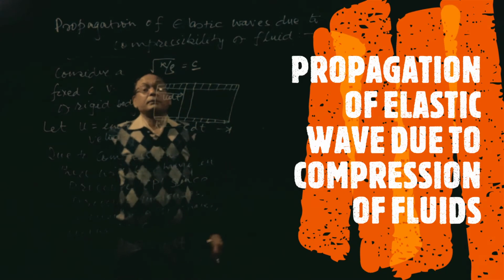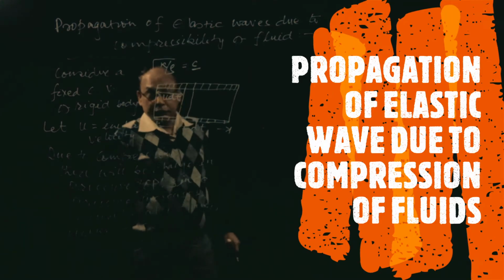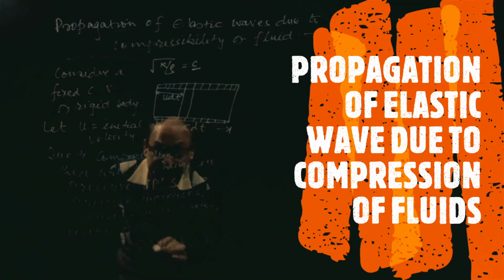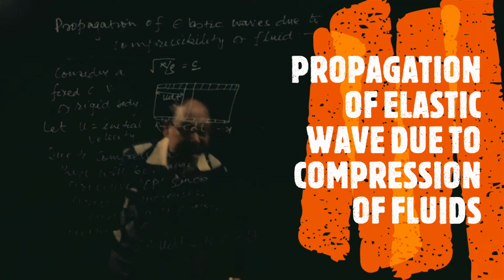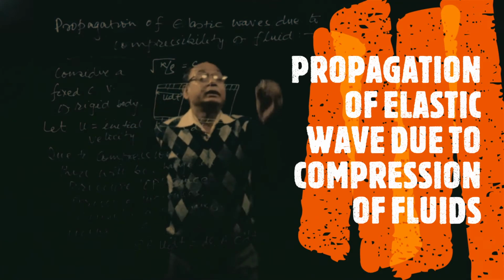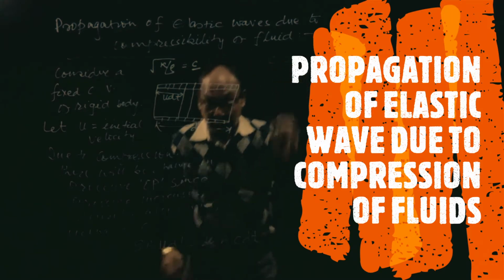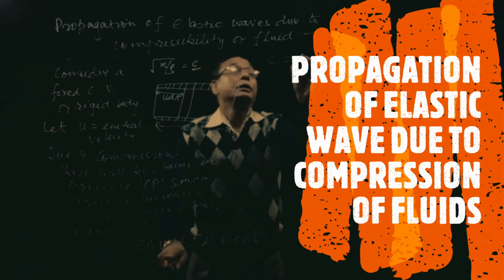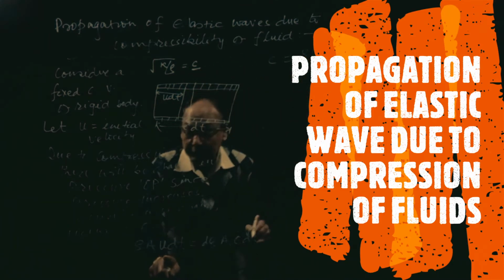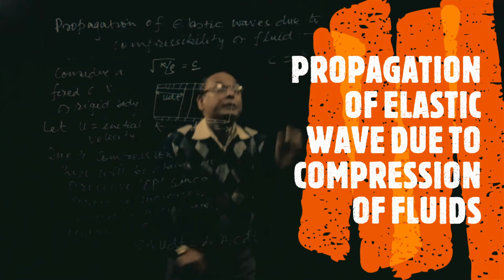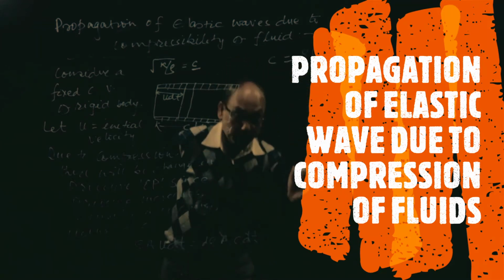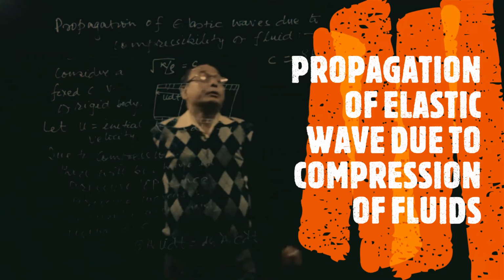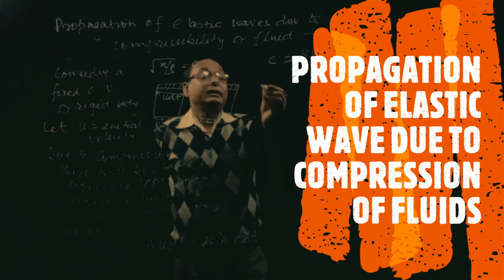Okay, before compression and after compression. So now see here, this A will get cancelled and dt will get cancelled. So we can find that C will be equal to rho u by d rho.